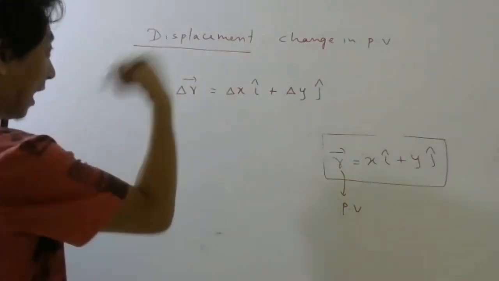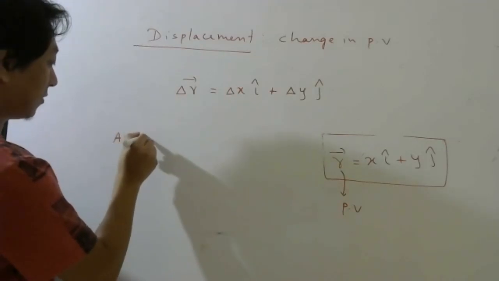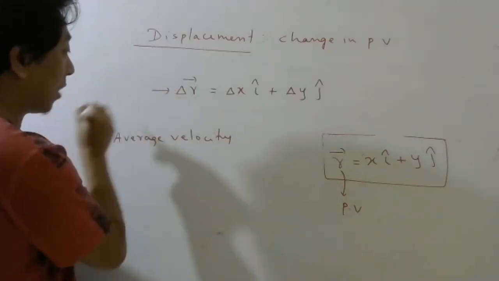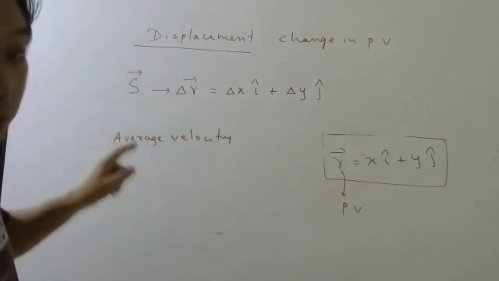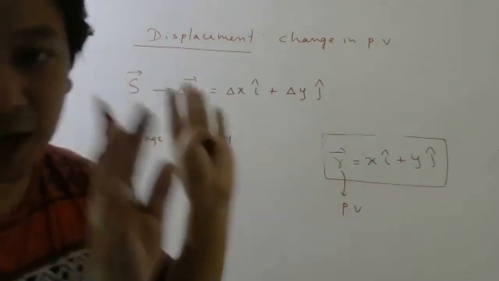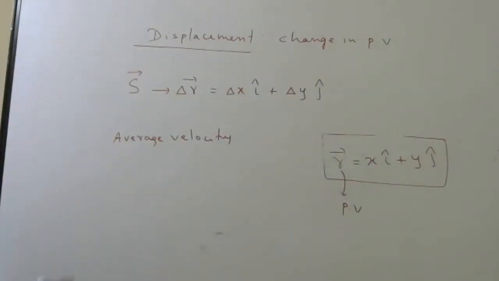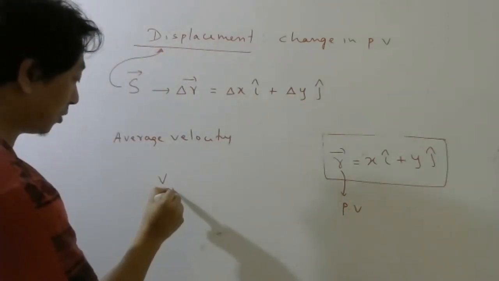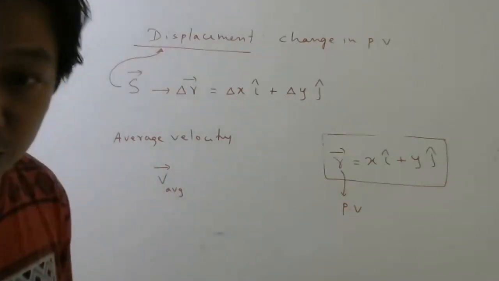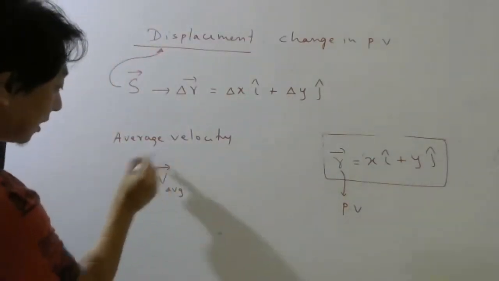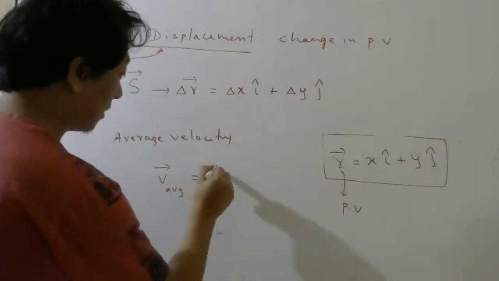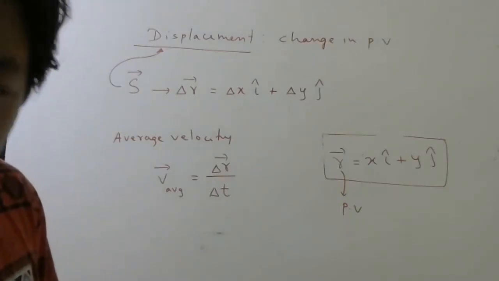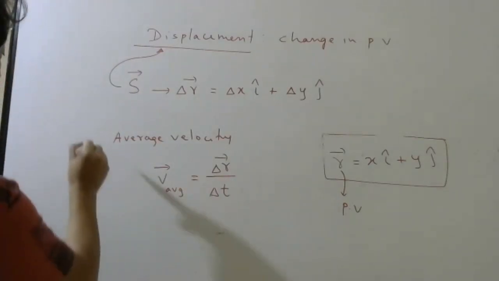Now, after that, I want to know about average velocity. By the way, students, before we wrote this as S bar. So if you want to write this as S bar, please write, no problem. This is displacement. Now, average velocity. Students, we have to put arrow mark everywhere, don't forget. So what is the average velocity definition? Displacement by time interval. This is the definition of average velocity.